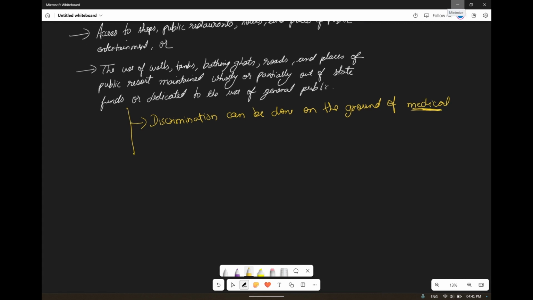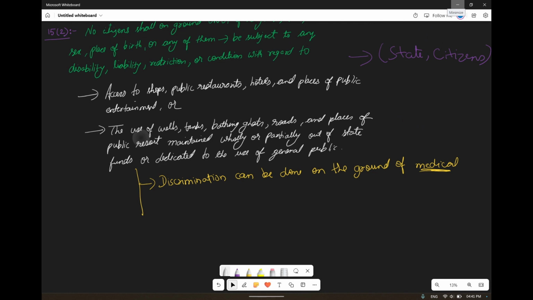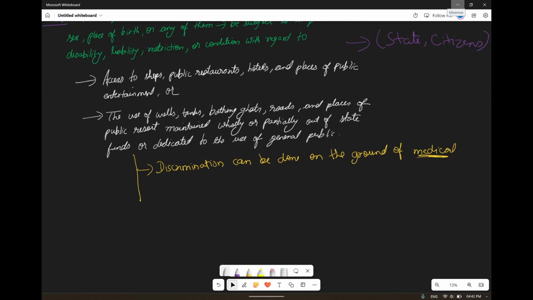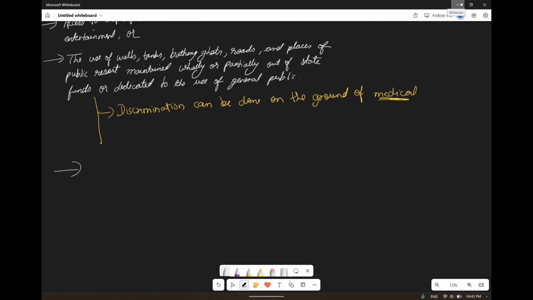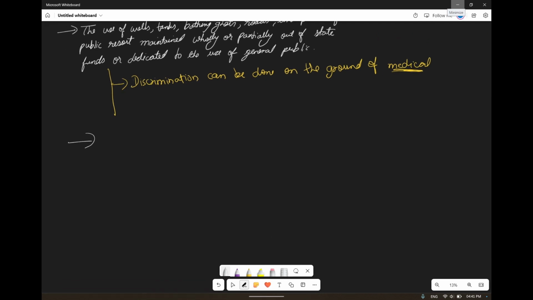Okay, now one more point for Article 15 Clause 2. It is enforceable against a state as well as an individual, what I have just now mentioned. Okay, it is enforceable against both, and it helps in fighting against untouchability.